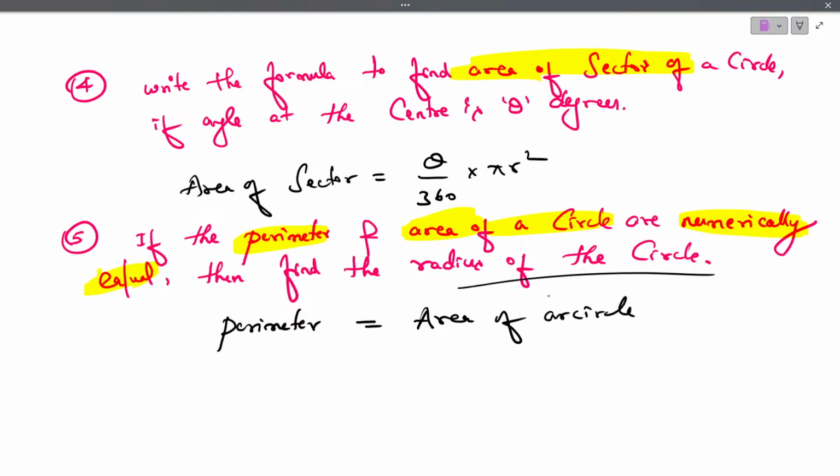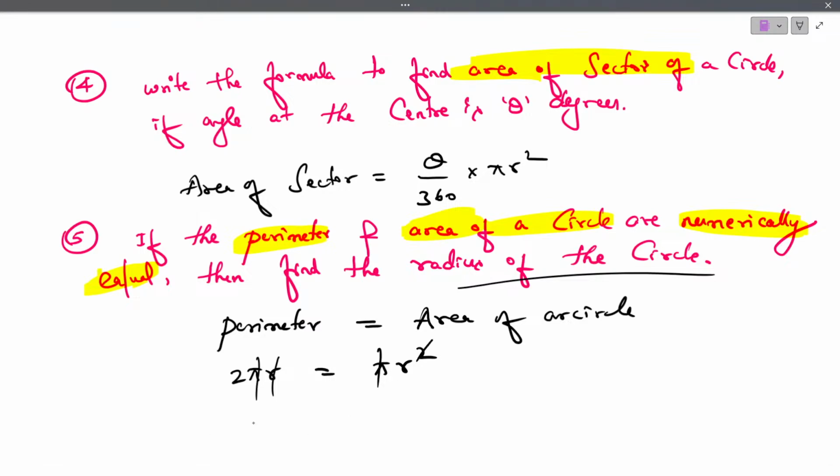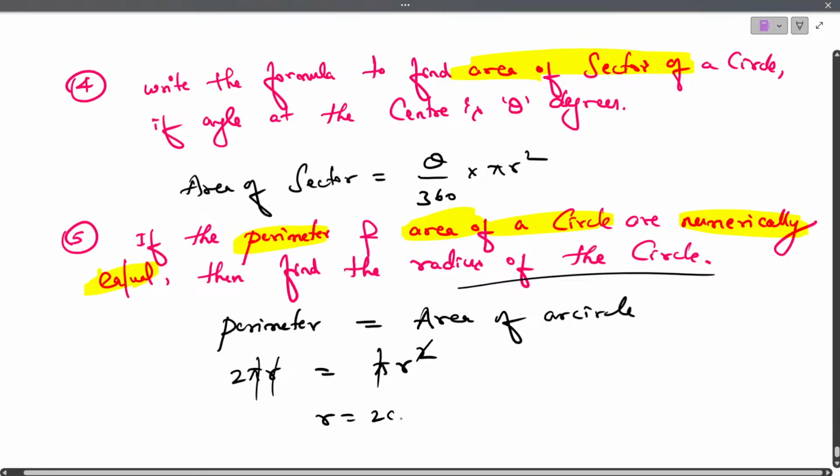Then what is the radius? To find the perimeter of a circle, the formula is 2 pi r. Area of a circle, pi r square. So pi gets cancelled, one r gets cancelled. So r is equal to 2.